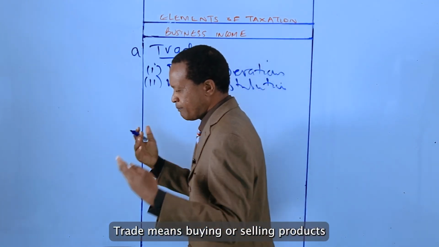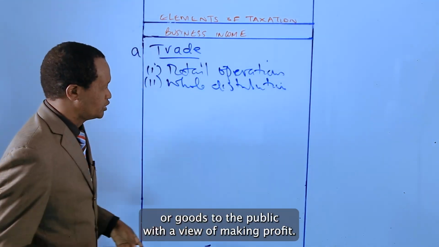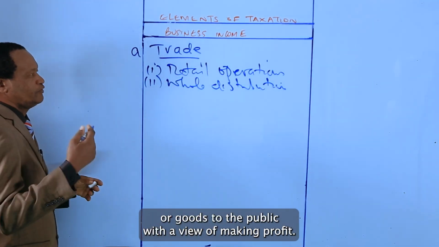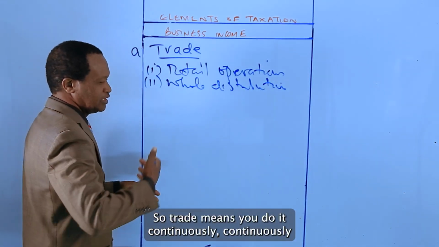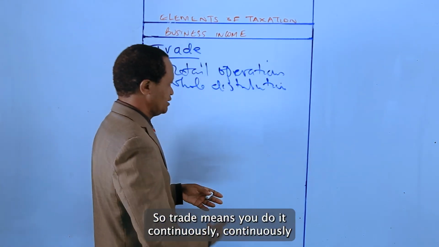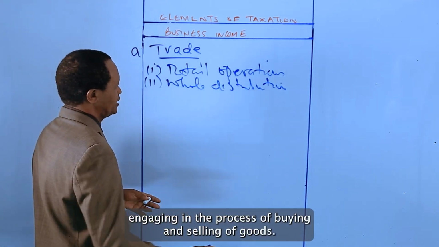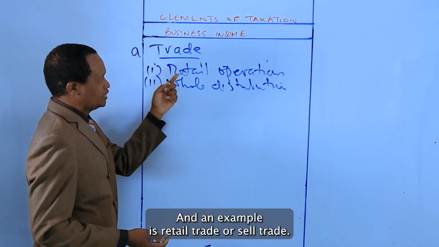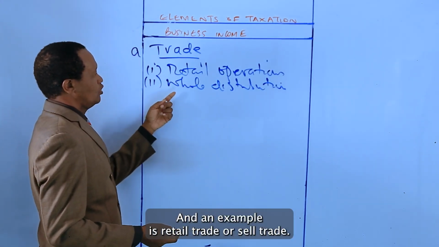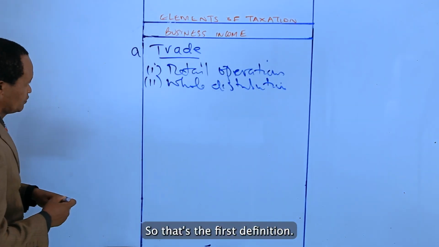Trade means buying or selling products or goods to the public with a view of making profit. So trade means you do it continuously, engaging in the process of buying and selling of goods. And an example is retail trade or wholesale trade. So that's the first definition.